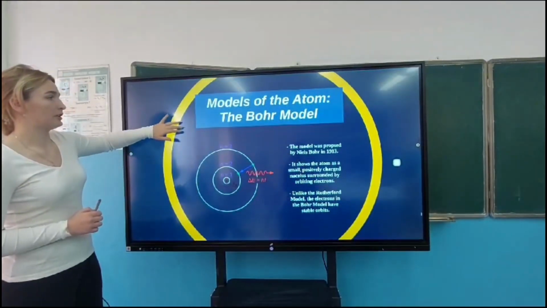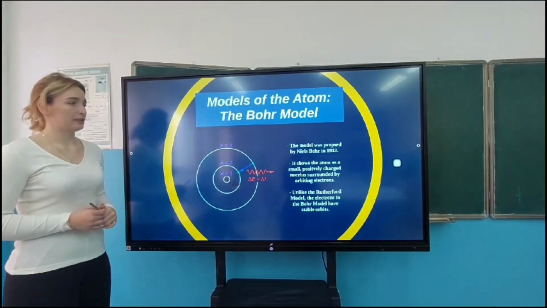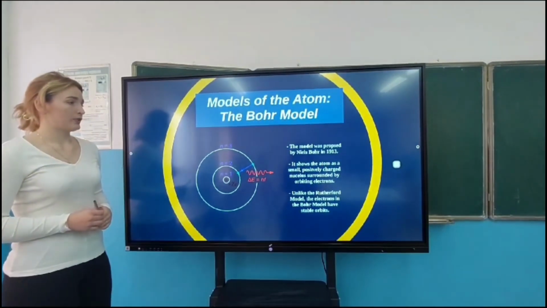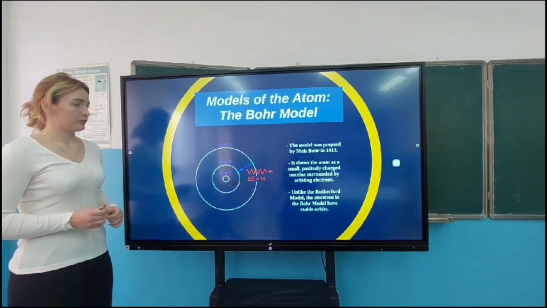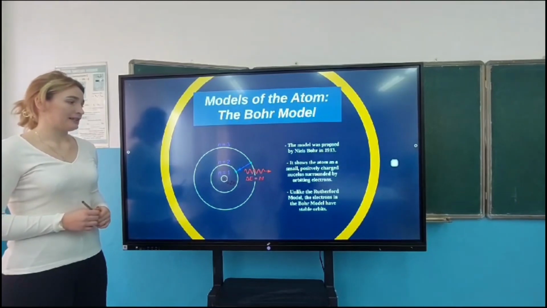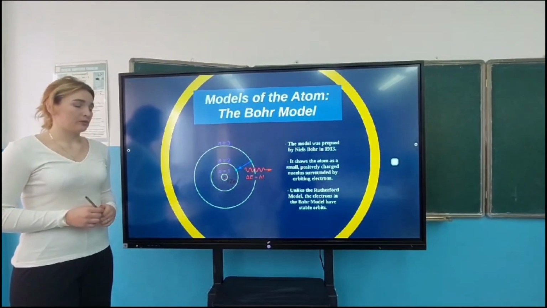Models of the atom: the Bohr model. The model was proposed by Niels Bohr in 1930. It shows the atom as a small positively charged nucleus surrounded by orbiting electrons. Unlike the Rutherford model, the electrons in the Bohr model have stable orbits.